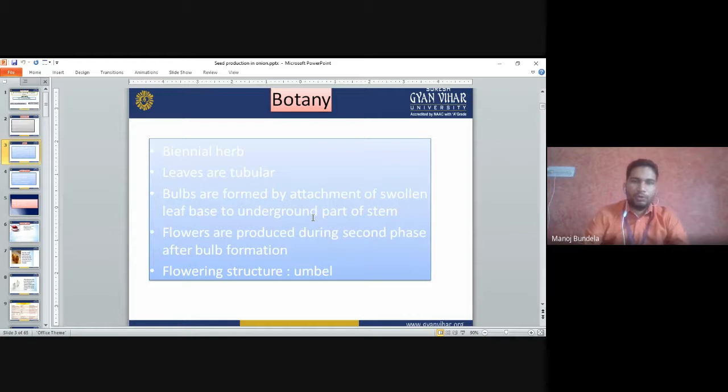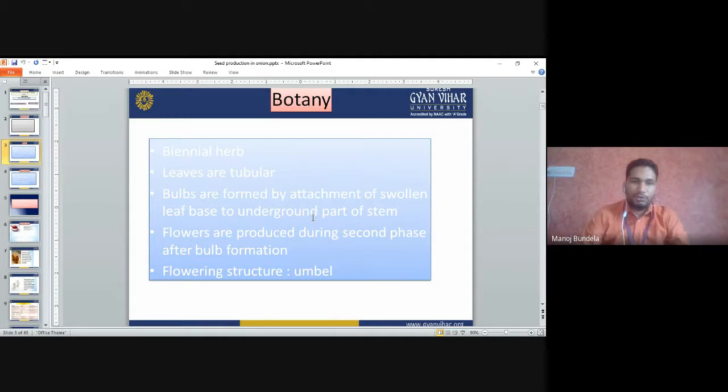Botany. Onion is a biennial herb. If you are growing it for seed production, it is a biennial. If we are growing it normally, then it is an annual.